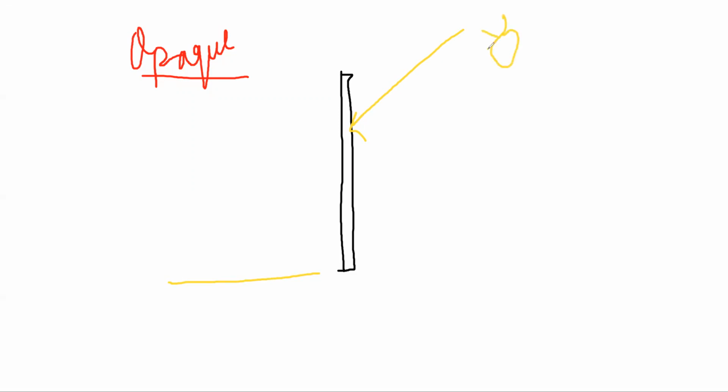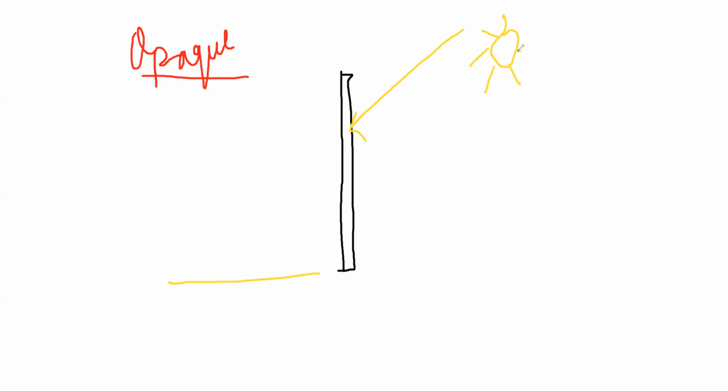Why doesn't it come? Because of the wooden window. Suppose this is the wooden window and it is closed, so the sunlight doesn't come into this room of ours. Why? Wooden window is an opaque material.